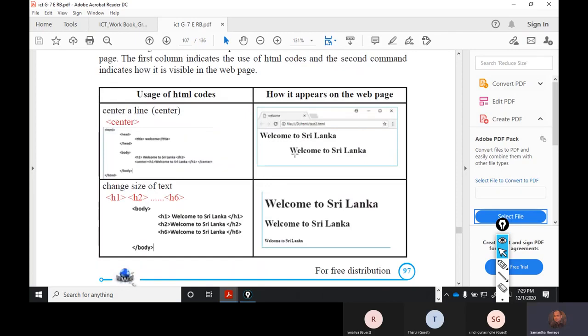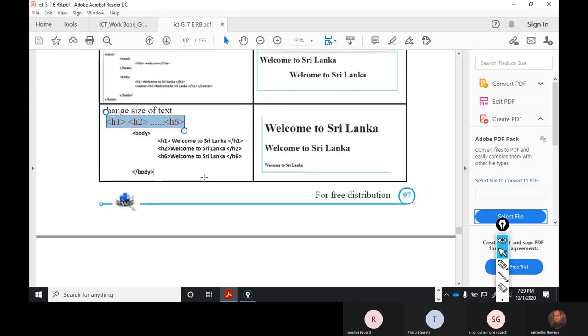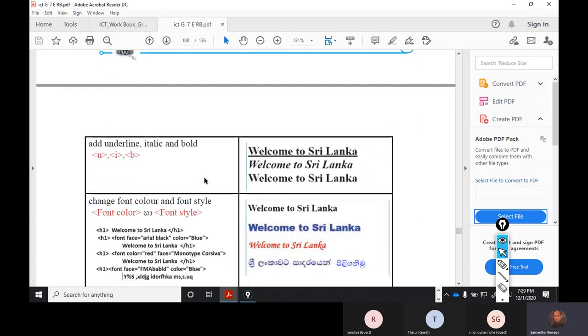See here, welcome to Sri Lanka. See here, they put the HTML head, welcome. Welcome is the page. And H1, there's a heading, welcome to Sri Lanka. It should be centered. There are two headers. Normally in HTML, we have 6 headers: H1, H2, H3, something like that.